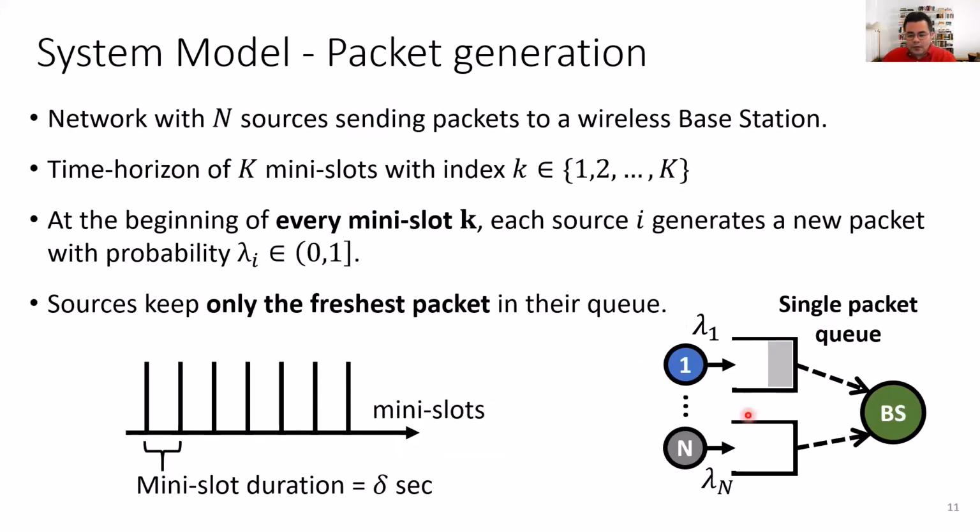Here we have a network with n sources generating packets and placing those packets in a single packet queue and transmitting those packets to the base station using random access. And here we're going to have time, which is divided into mini slots with index k.